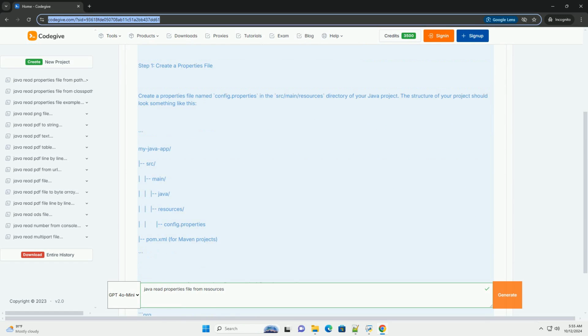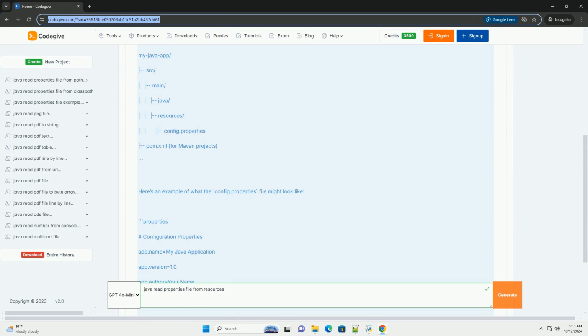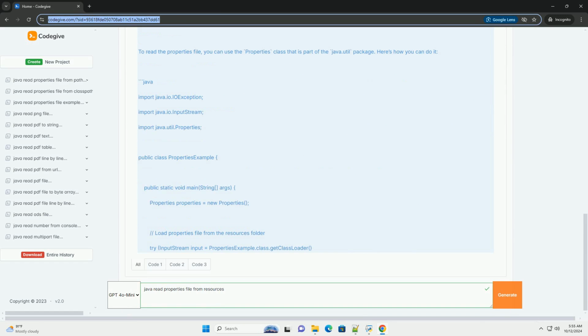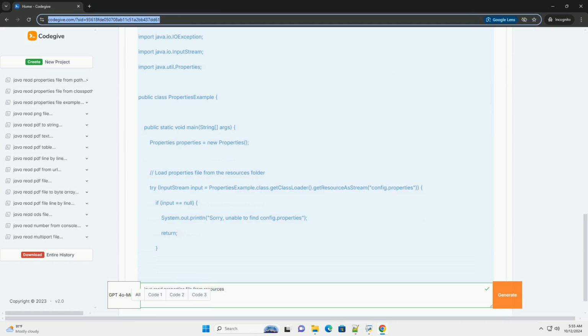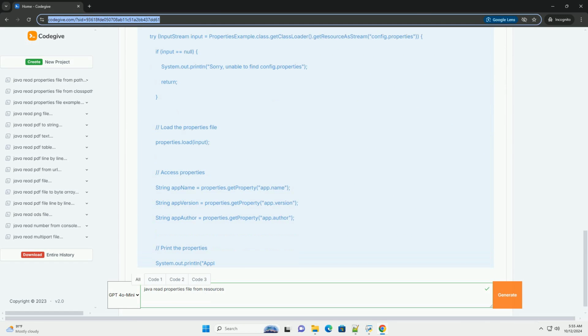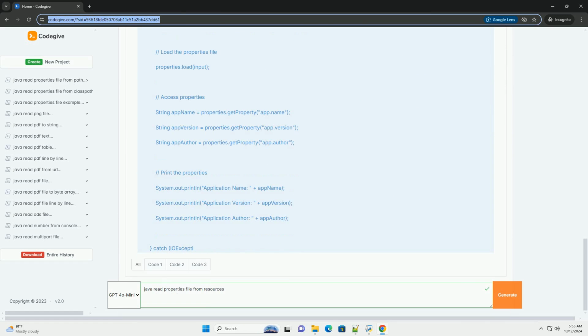Reading a properties file from the resources folder in a Java application is a common task, especially when you want to externalize configuration settings. This tutorial will guide you through the steps to read a properties file using Java.